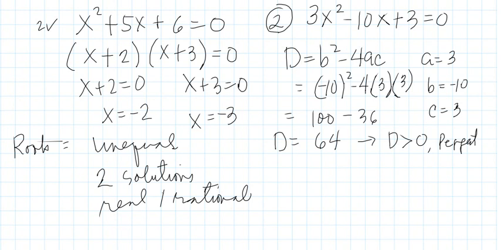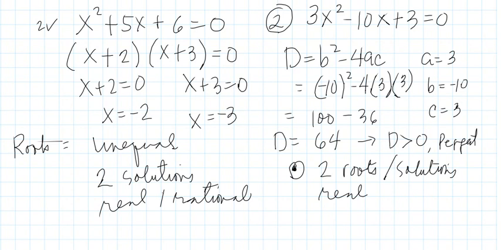So, therefore, what are the roots? They are two roots or two solutions, roots or solutions, real and unequal. Okay, so these are now the description of the nature of roots and the number of solutions.